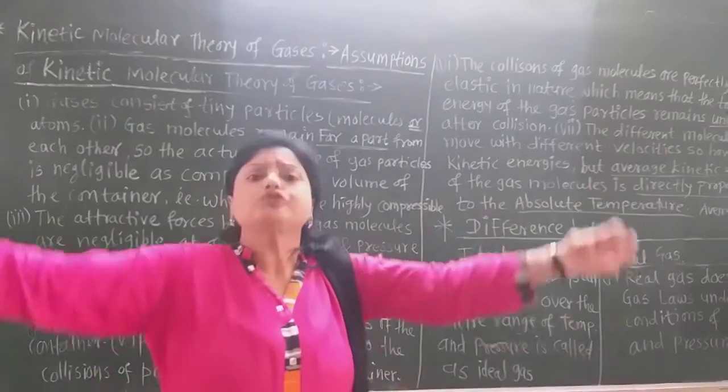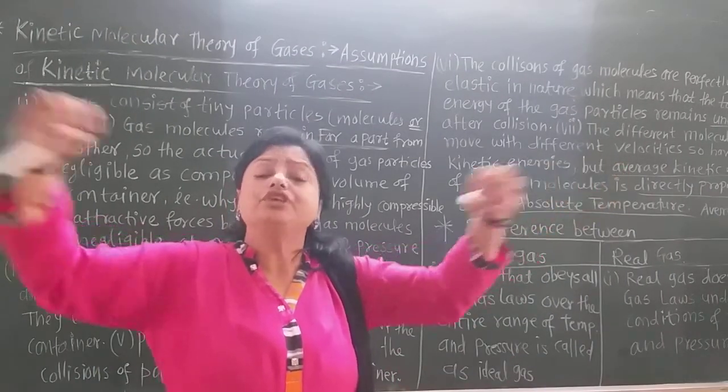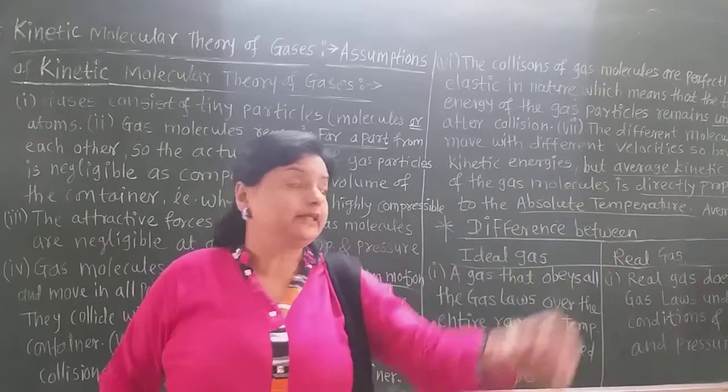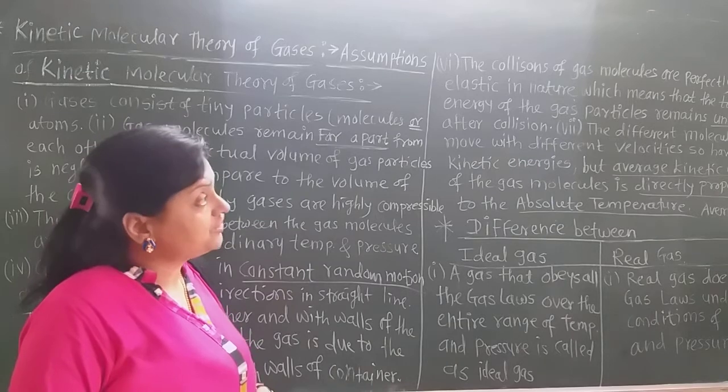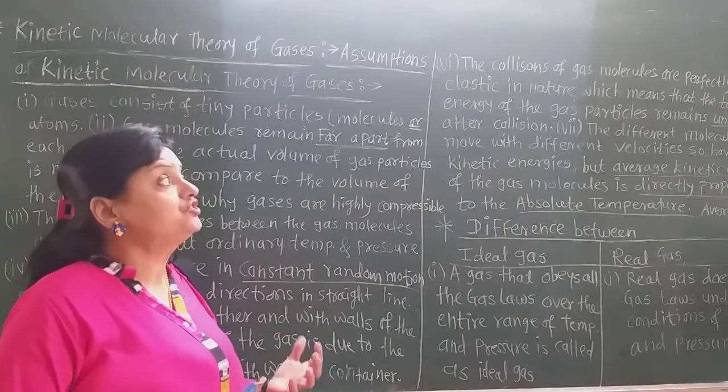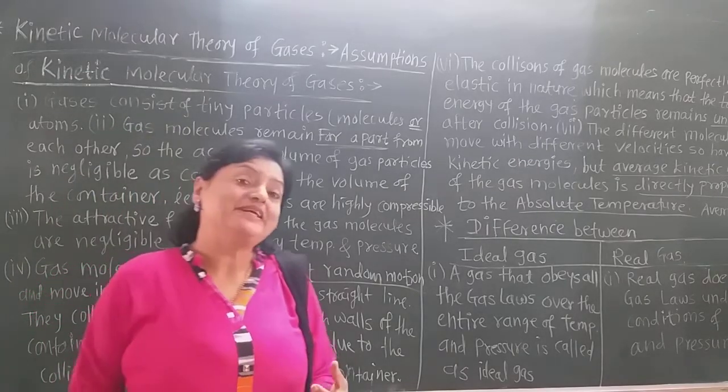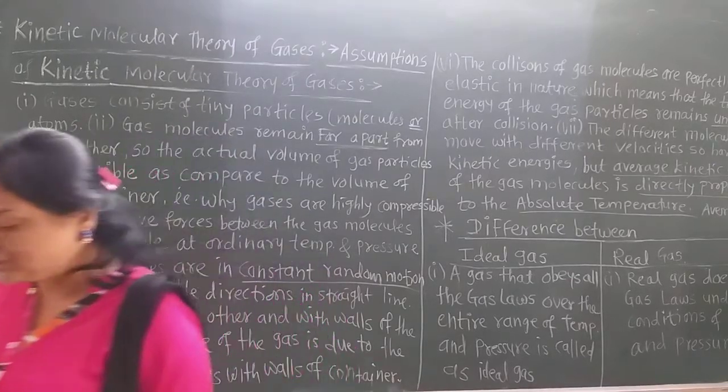But they again go to the same kinetic energy, far apart from each other. Therefore, the collision of the gas molecules is perfectly elastic in nature, which means that the total energy of the gas particle remains unchanged or constant.